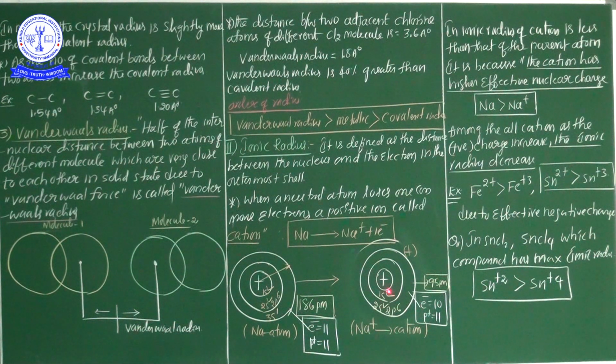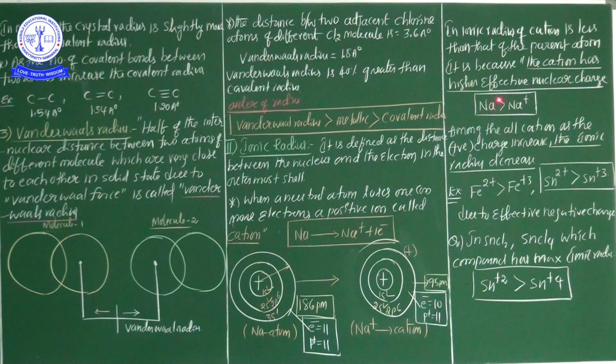If the number of protons increases, the effective nuclear charge, the nuclear effective force on the valence electron, increases. The nuclear force attracts the valence electron towards the nucleus. Hence the size of the atom, the size of the ion, decreases. That is the most important point, my dear student. The ionic radius of a cation is less than that of the parent atom. It is because the cation has higher effective nuclear charge.